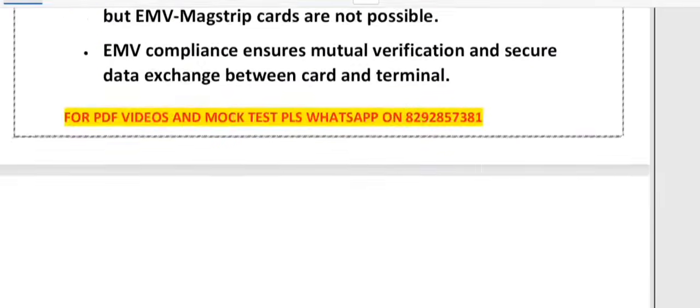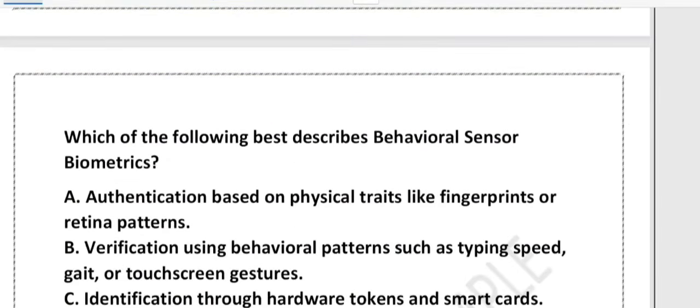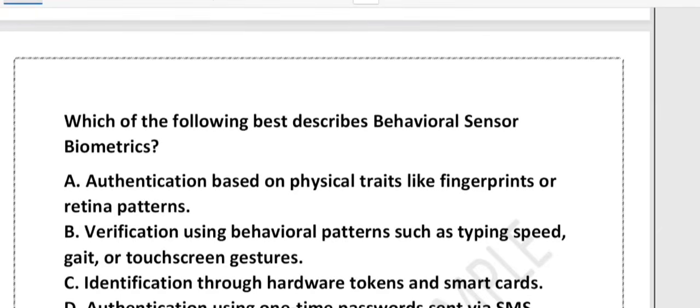The next question is, which of the following statements best describes behavioral biometrics? Options are: option A, authentication based on physical traits like fingerprint or retina pattern. Option B, verification using behavioral patterns such as typing speed, gait or touchscreen gestures. Option C, identification through hardware token and smart card. Option D, authentication using a one-time password sent via SMS.